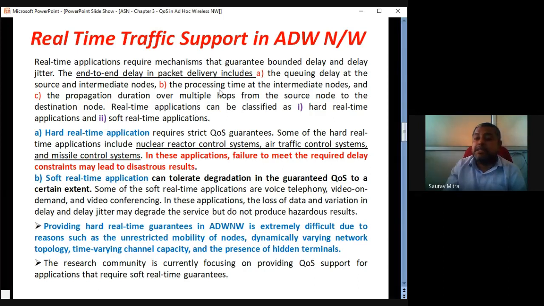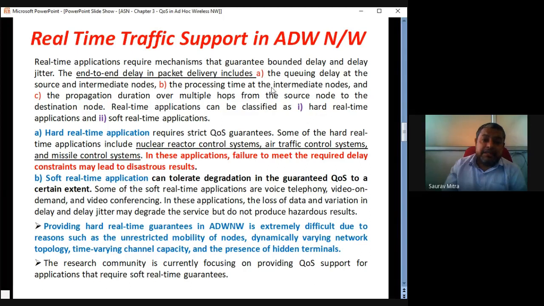This is a very important question. It can be asked as a short question: what are the components of the total delay from the source to the destination? It is the total propagation time plus queuing time plus processing time.